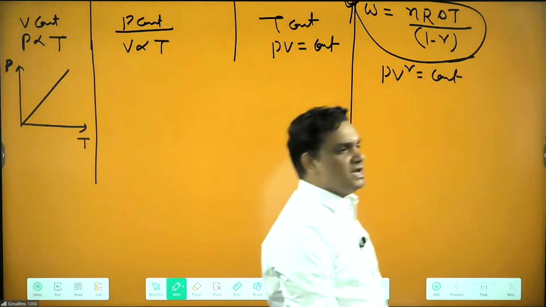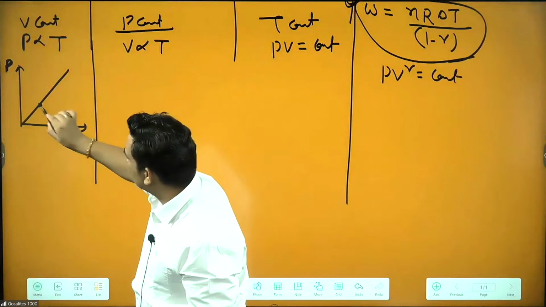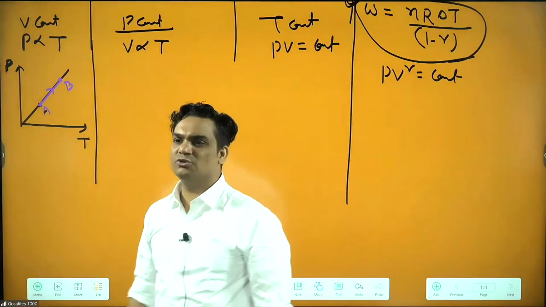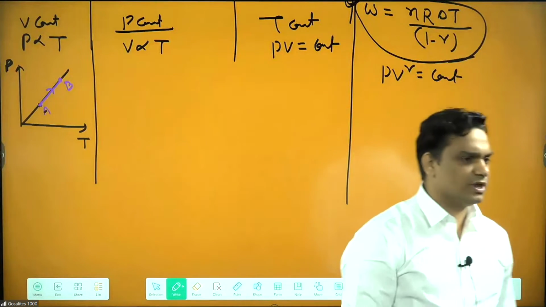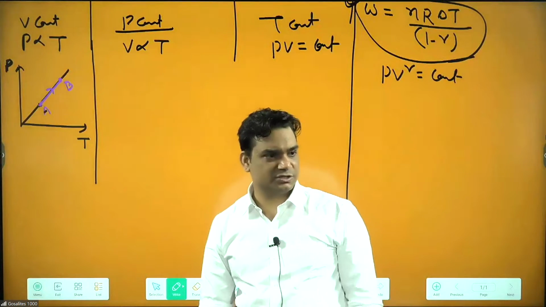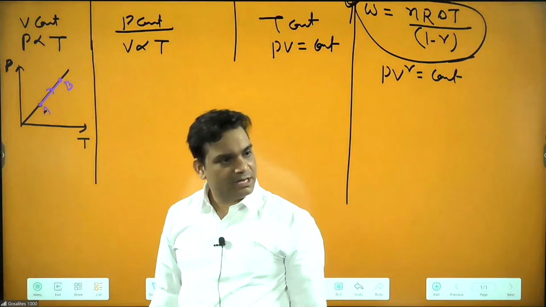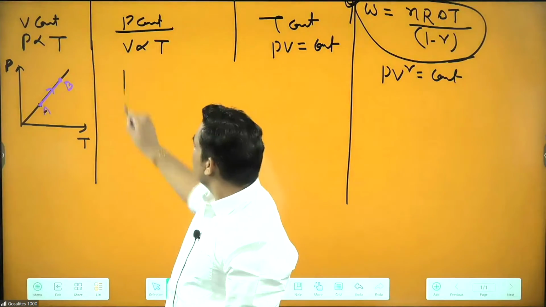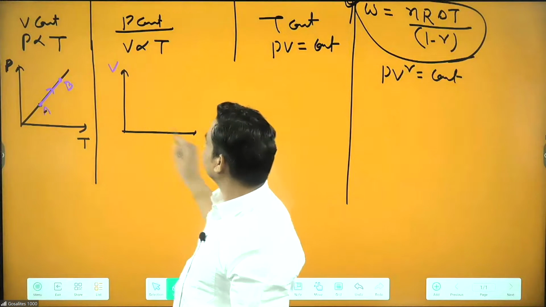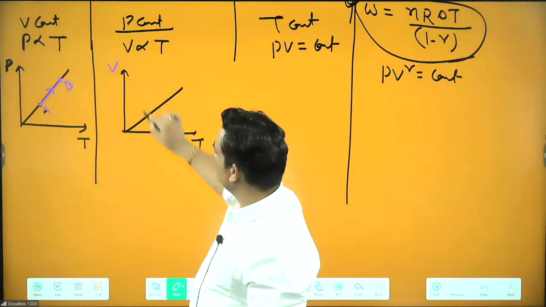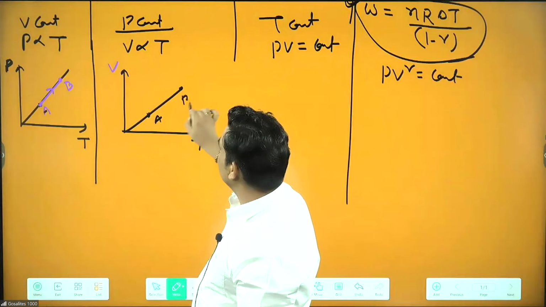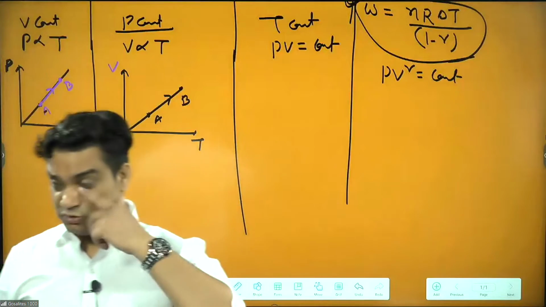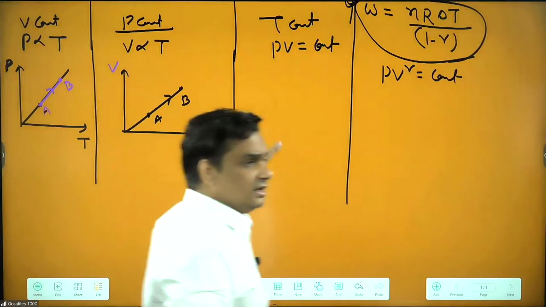They will be asking, if the P and T graph is given to us, going from A to B, what is the work done? We can say work done in A to B is 0 because this is the isochoric process. Delta T is T2 minus T1. Here we can say volume is proportional to T. They'll be saying what is the work done when we are moving from A to B. We can say this is the isobaric process, and for the isobaric process it should be P delta V or nR delta T.